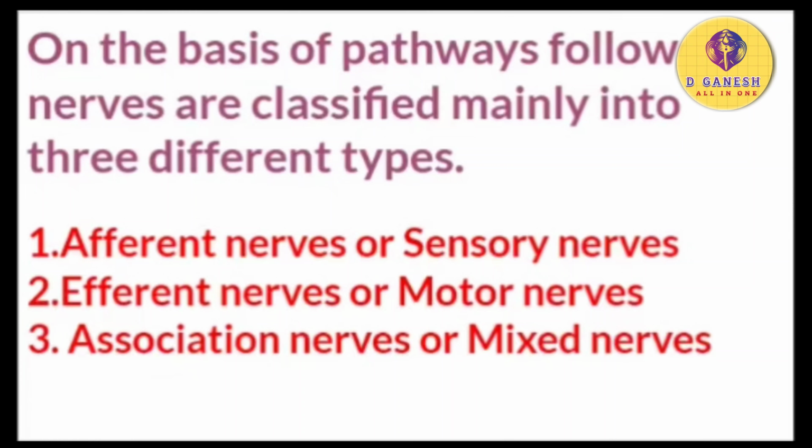Based on the pathways, the nerves are classified mainly into three different types: afferent nerves or sensory nerves, efferent nerves or motor nerves, association nerves or mixed nerves.